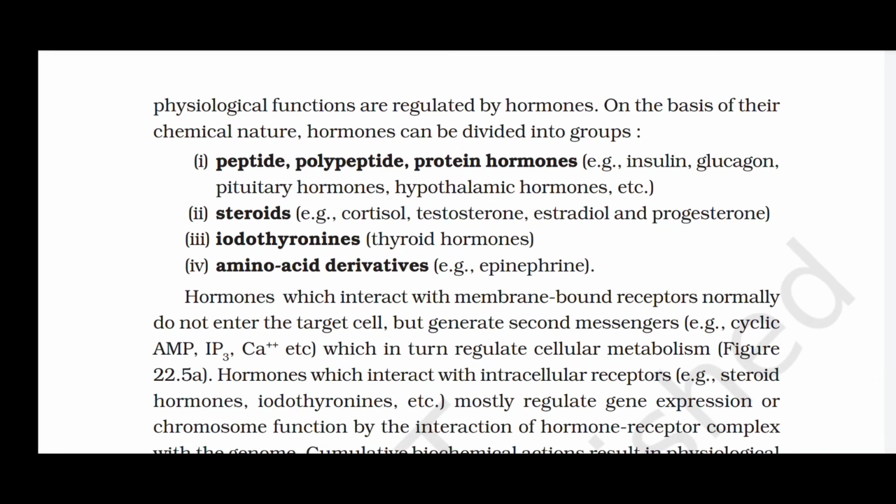On the basis of their chemical nature, hormones can be divided into four groups. First, peptide, polypeptide, and protein hormones. Examples are insulin, glucagon, pituitary hormones, hypothalamic hormones, etc. Second, steroids. Examples are cortisol, testosterone, estradiol, and progesterone. Third, iodothyronines, that is thyroid hormones. Fourth, amino acid derivatives, that is epinephrine.